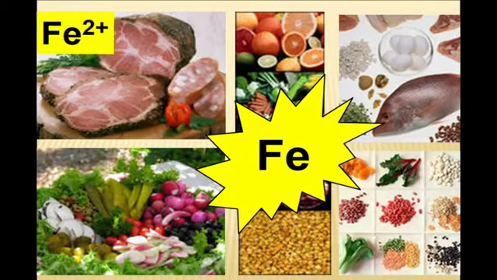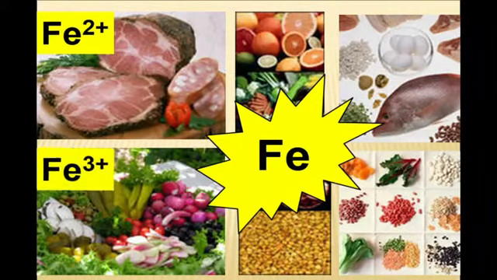But we must remember that iron exists in two forms, in 2nd and 3rd degree, and only meat has iron in 2nd degree, which is very easily absorbed and used in our organism. Iron in 3rd degree, which may be found in fruits or